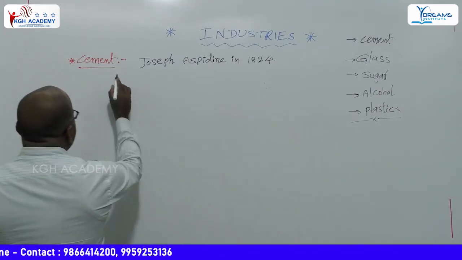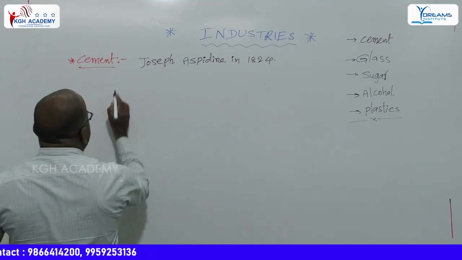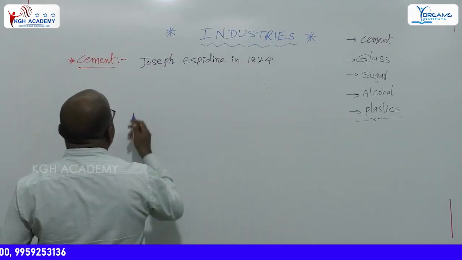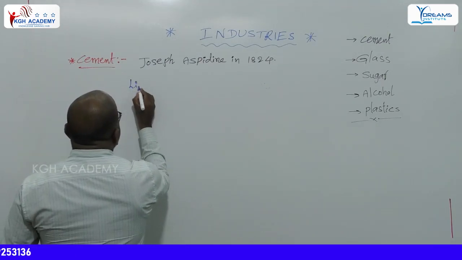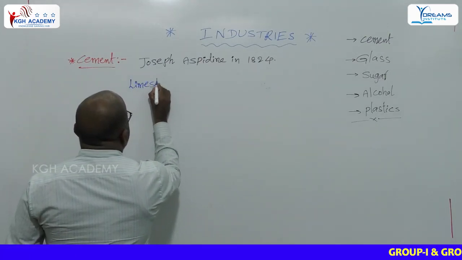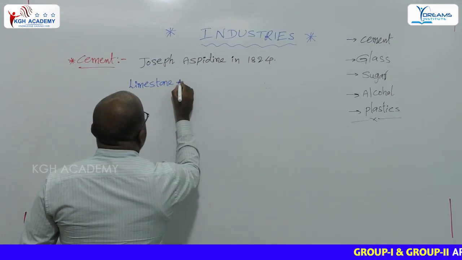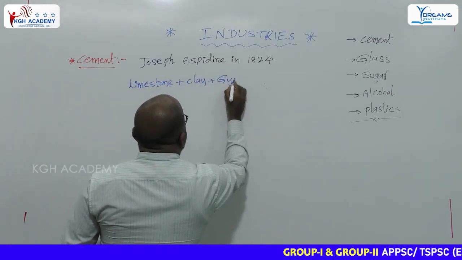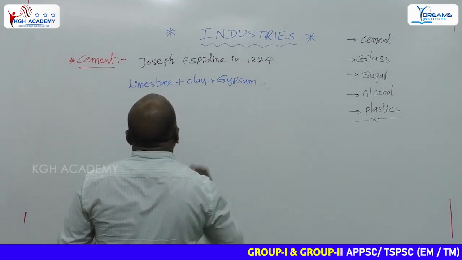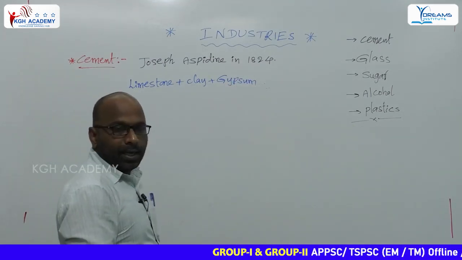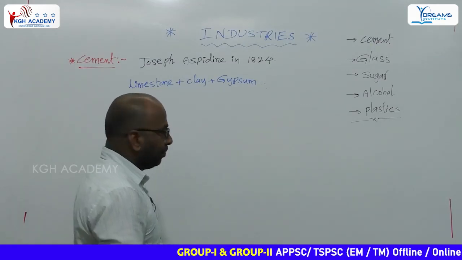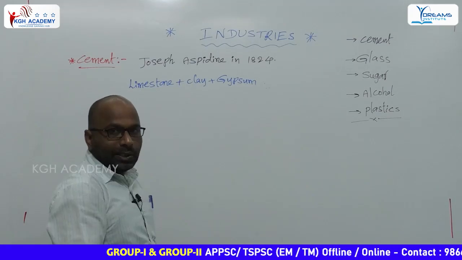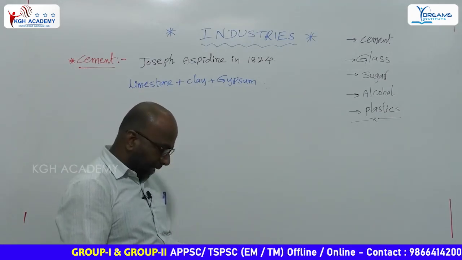What is the composition of cement? Cement has limestone, clay and gypsum. Generally, limestone is called calcium carbonate.